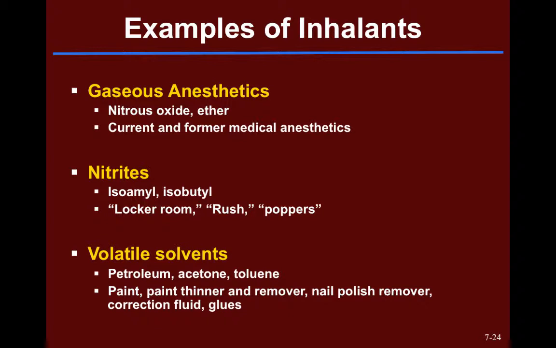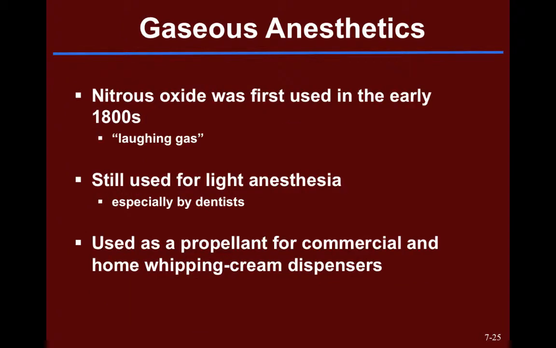Some examples of specific drugs that we're talking about here include gaseous anesthetics, nitrites, and volatile solvents. So our gaseous anesthetics, this would include nitrous oxide or the laughing gas that you may receive at a dentist's office, anesthetics that are currently in use or perhaps former medical anesthetics as well. And then nitrites, isoamyl, isobutyl, known by the street names of locker room or poppers. And then our volatile solvents, things like gas, acetone, nail polish remover, toluene, the kind of household products that can be inhaled as well. And we'll start by talking about our gaseous anesthetics.